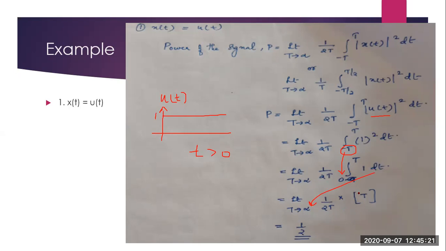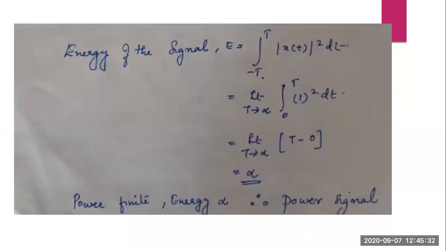Okay, when the integral of 1 is t, taking the limit, you will get t. So the answer will be equal to 1 by 2. Now you find the energy. Energy is equal to the integral from minus t to t of x of t whole square dt. So x of t is here u of t, which will be equal to 1 for t greater than 0.